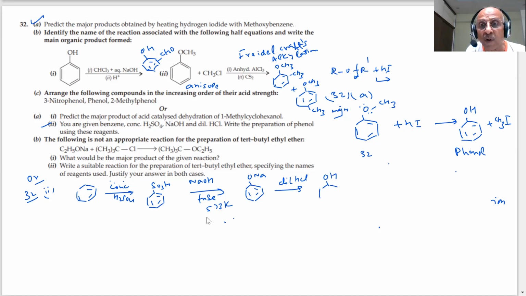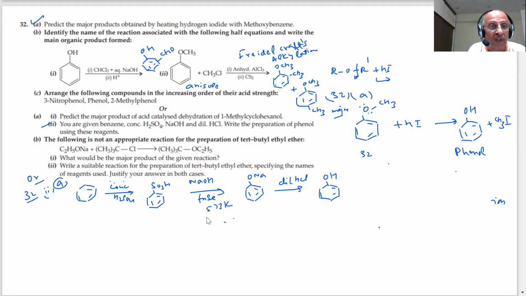See, these are the steps you have to write in the paper, students. Like this: concentrated H2SO4 I have used, NaOH I have used, dilute HCl I have used, I have prepared phenol from this. Phenols can be prepared from benzene sulfonic acid. Benzene sulfonic acid is prepared by the reaction of concentrated sulfuric acid with benzene. This was our part A, students.